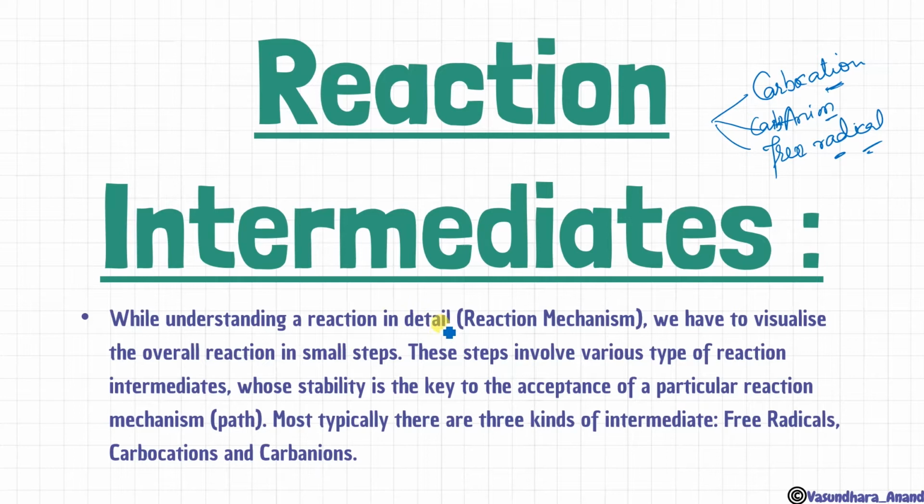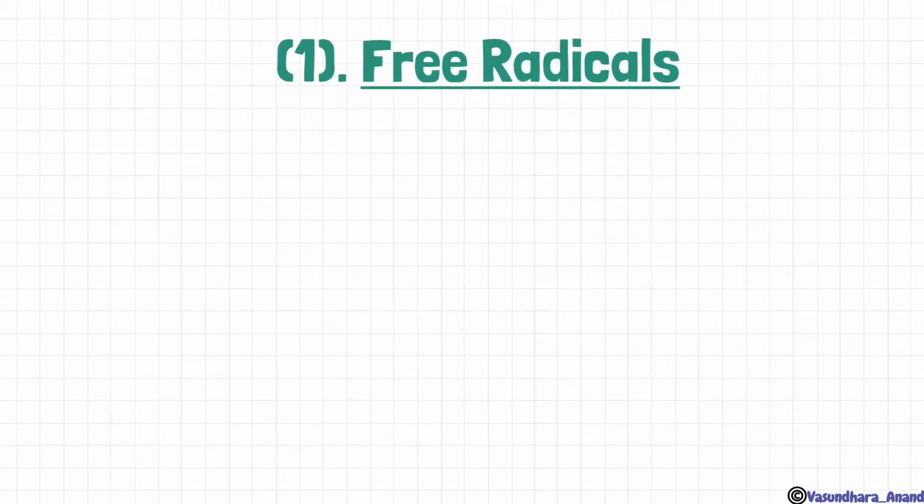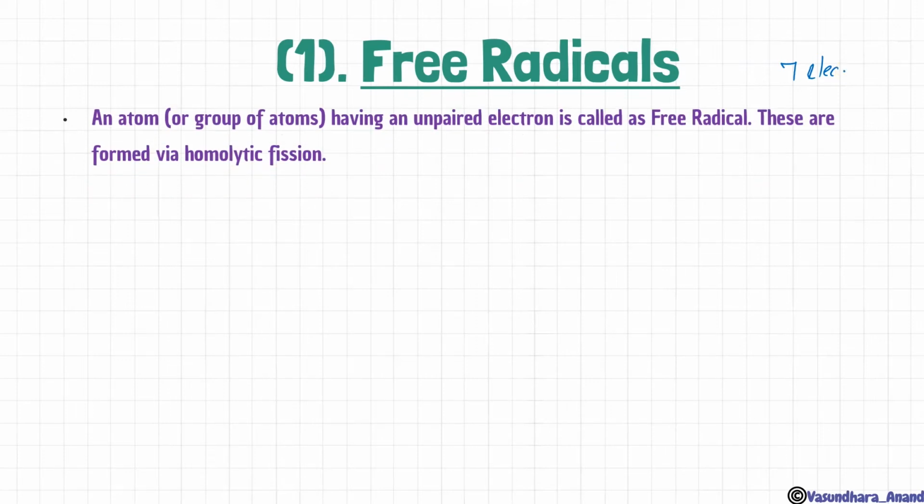Most typically, there are three kinds of intermediates: free radicals, carbocation, and carbanion, which I have mentioned. Free radicals will have 7 electrons, as I have told you. An atom or a group of atoms having an unpaired electron is called a free radical. It is not only a carbon free radical; a free radical can be anything.